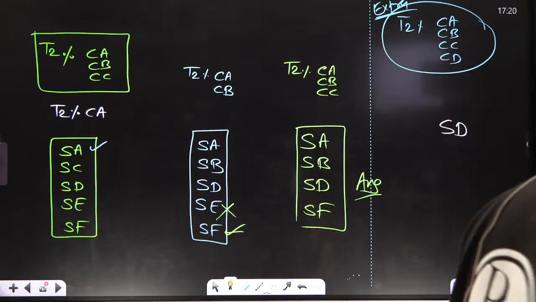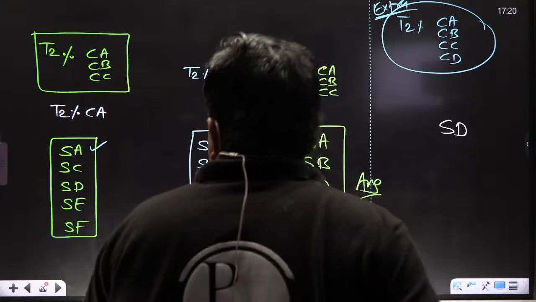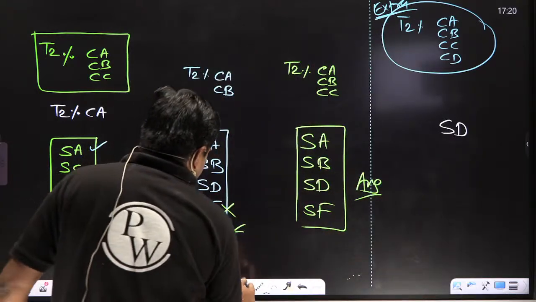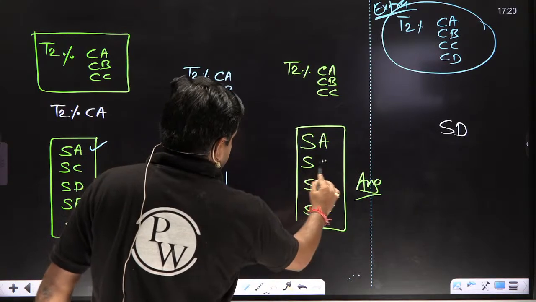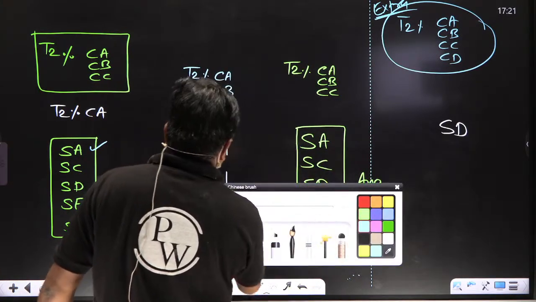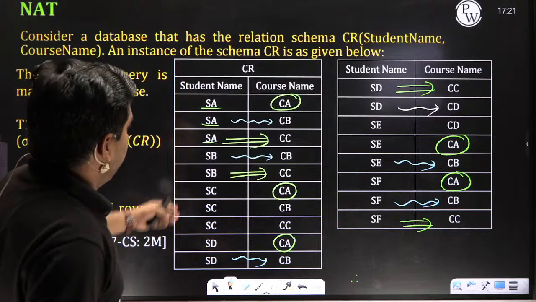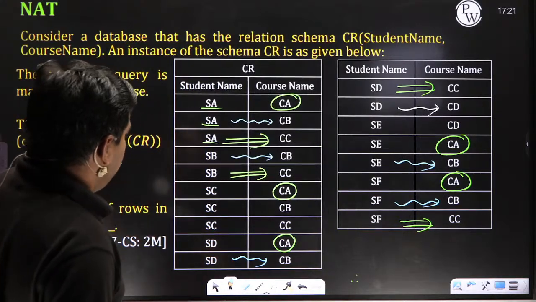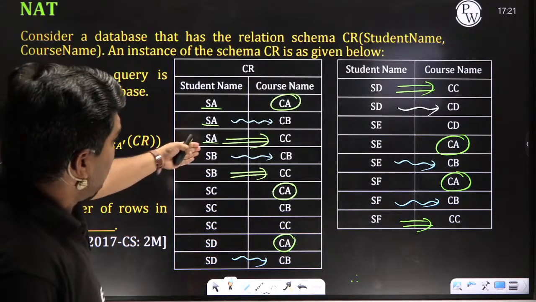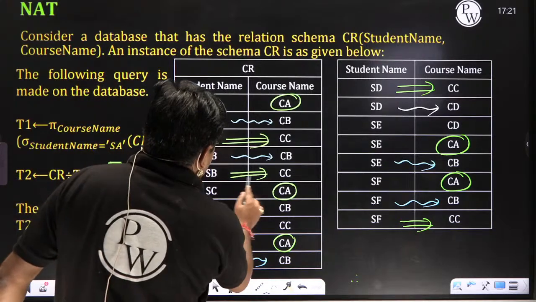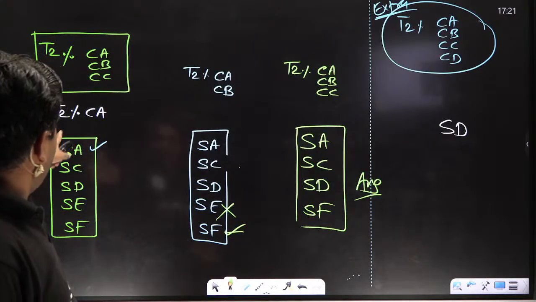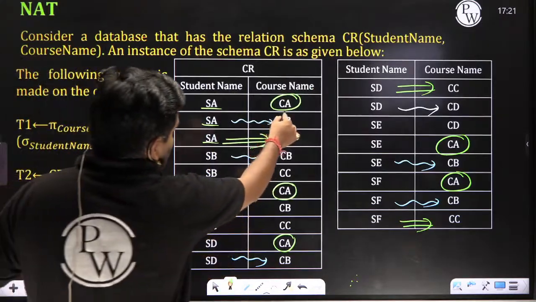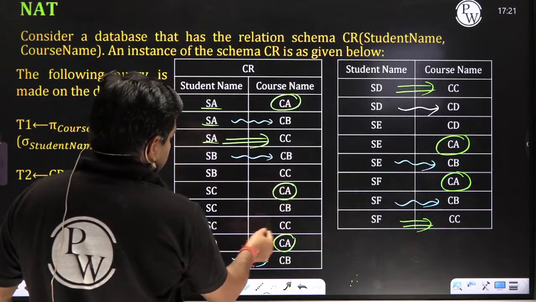A, C, D, F. S, A, C, D, F. Okay, by mistake I have written this. You correct this one. Here I will write on C. CA, CB. SB, CB is not there. This one. SB, CA. CA is present in SA, SC. This one.